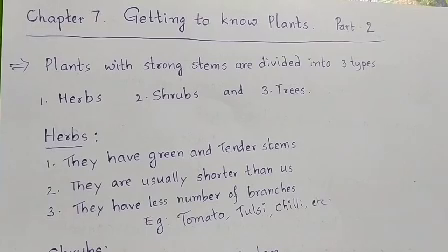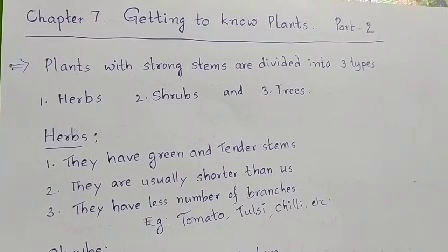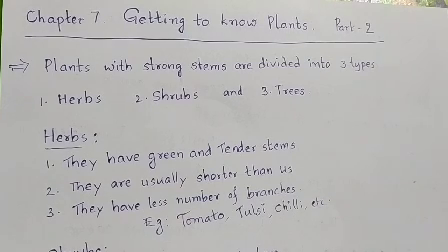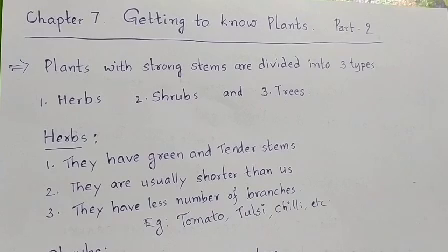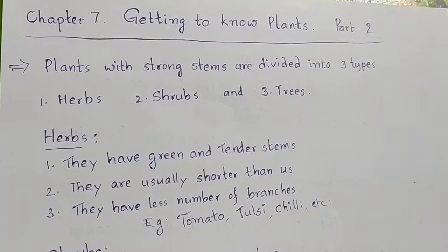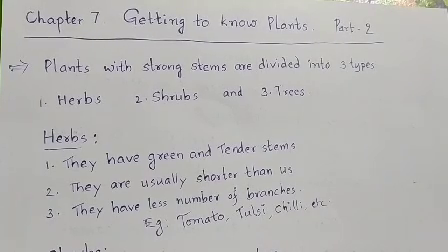The classification of plants with strong stems into three types is based on three factors: the size of the plant, the branching pattern, and the strength of the stem. Based on these three factors, plants with strong stems are divided into three types: herbs, shrubs, and trees.